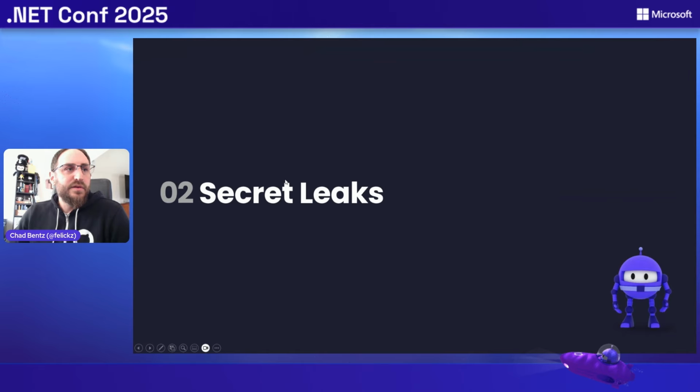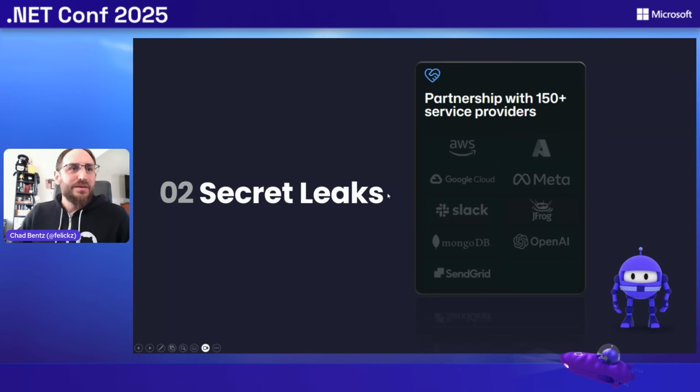All right, let's shift gears a little bit and talk about secret leaks. This is when you're accidentally leaking API keys, tokens, and other secrets. This risks security breaches, reputation damage, and legal liability at a pretty mind-boggling scale when we're talking about GitHub. At GitHub, we've been detecting more than a dozen accidental leaks every minute since 2024.